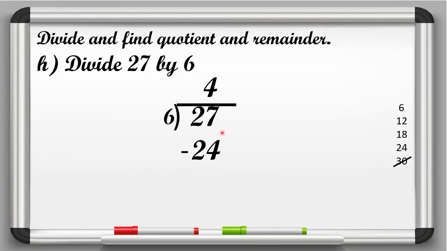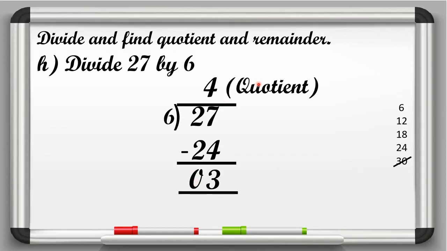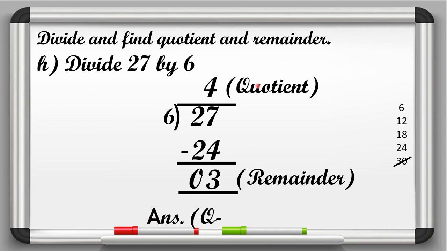Now start from ones place. So 7 minus 4, that is equal to 3. Okay, and 2 minus 2 is equal to 0. So here in this question 4 is the quotient. So we will write quotient here and 3 is the remainder. So we will write remainder here. Now we have to write its answer and that is equal to Q 4 and R 3.